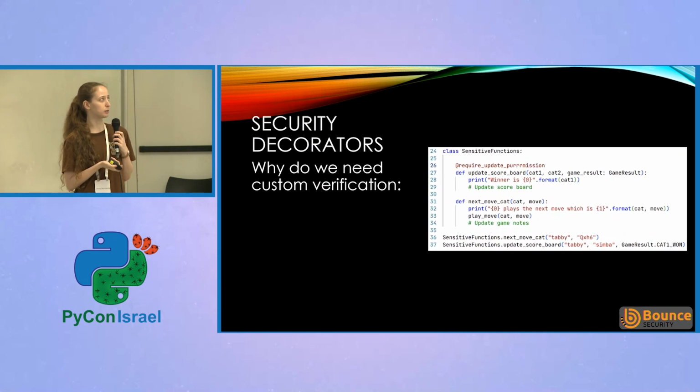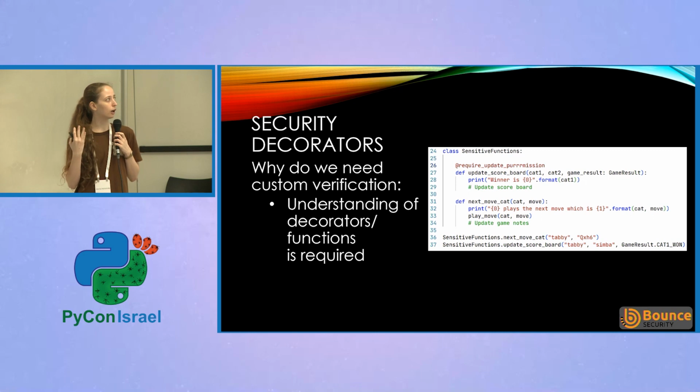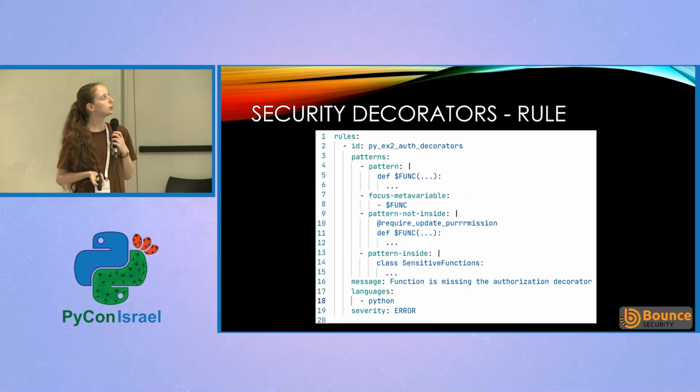So why do we need a custom solution here? Because there needs to be an understanding of the solution that we decided to apply. We don't want to have a bunch of false positives from a generic scanning tool, if it even understands that those functions need a check for permissions. And we can just scan our code with our eyes and look if we forgot a decorator, but that's not a really good solution. So that's the rule that we have here.